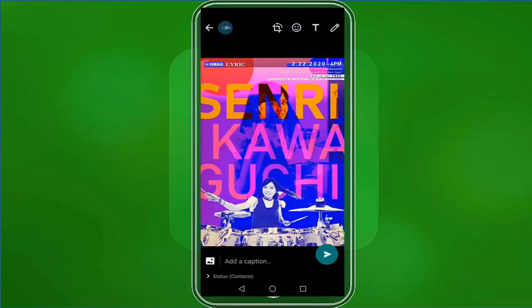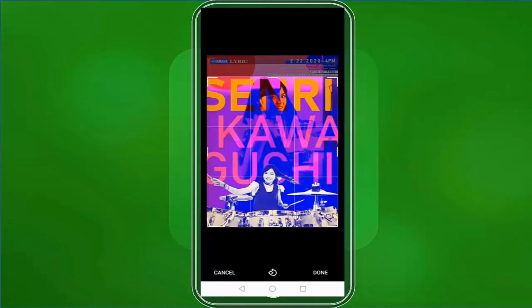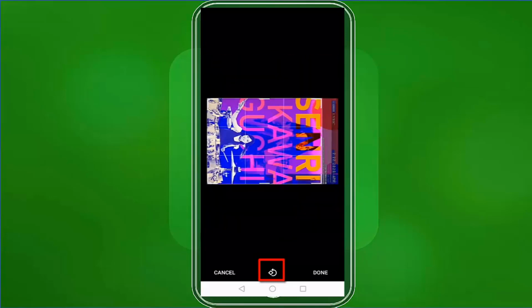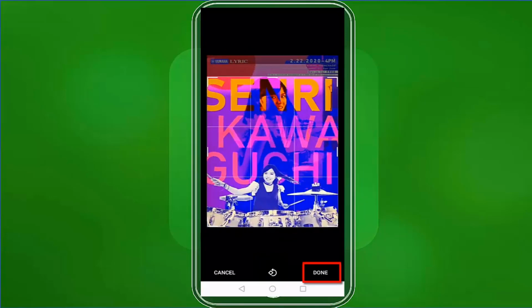This is the editor for uploading your WhatsApp stories. In the above section, you may see icons that will add color and mood in your selected media. This icon will let you crop this photo that you have selected, rotate your photo, and when you're done, tap on this button to go back to the editor.